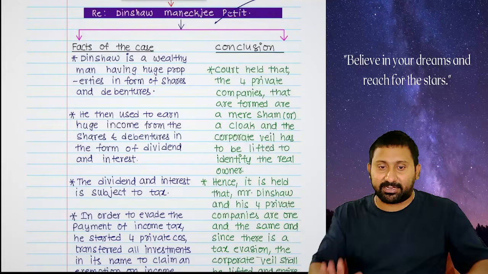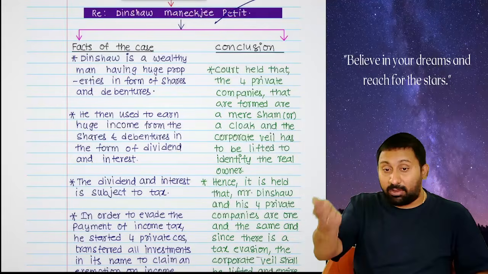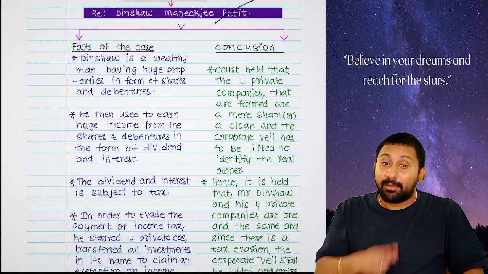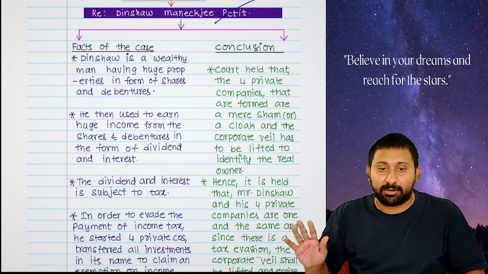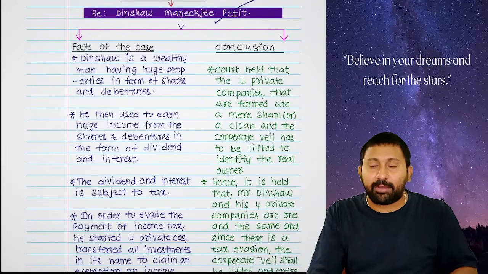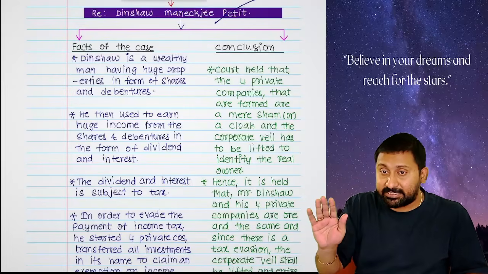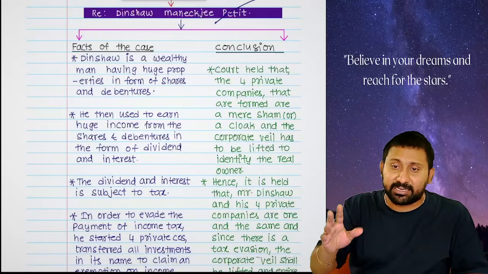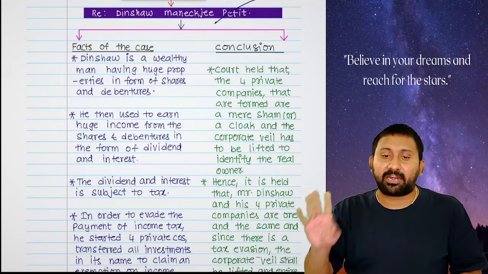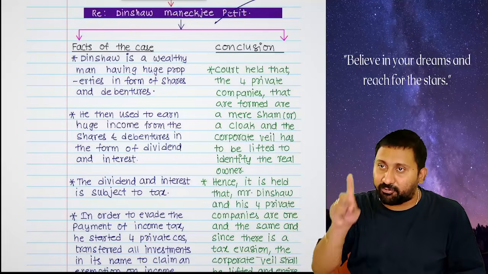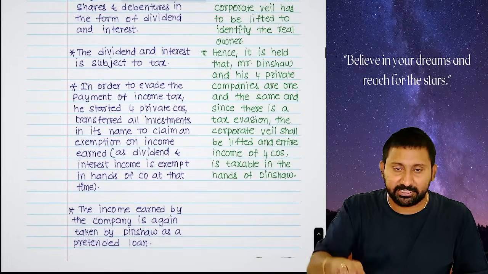He escaped the taxation. Technically, previously I used to get income, now also I get income. But income is taxable, and now this income is in the form of a loan, so it is not taxable. He escaped the tax. Then the court came to know that the main intention of forming the 4 companies was not to do any business. Those 4 companies had no assets, no business except these shares and debentures. Then the court said that Dinshaw and the 4 companies are treated as one and the same. Income of all the 4 companies will be taxable in the hands of Dinshaw. Read the judgment.